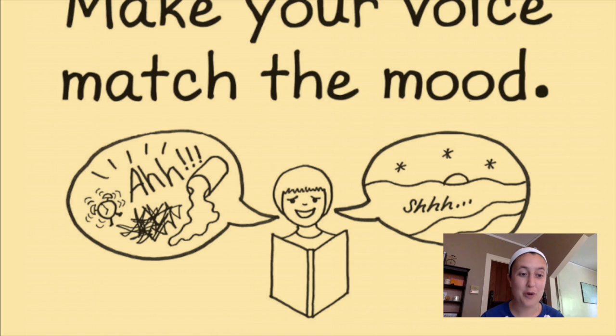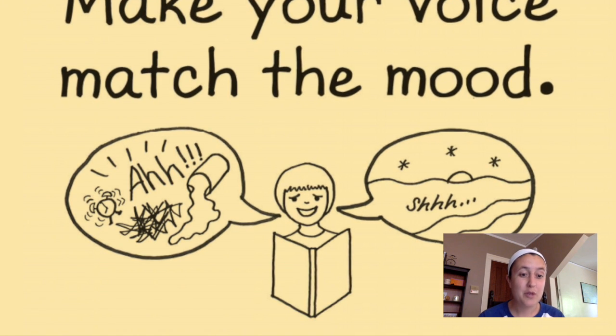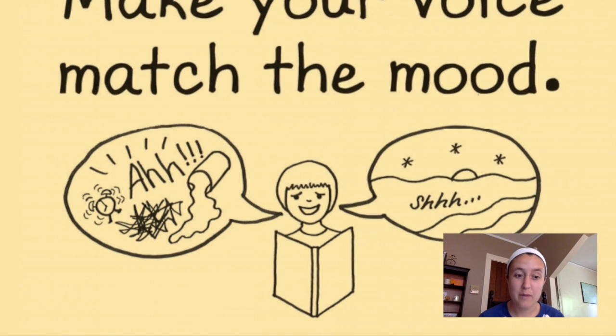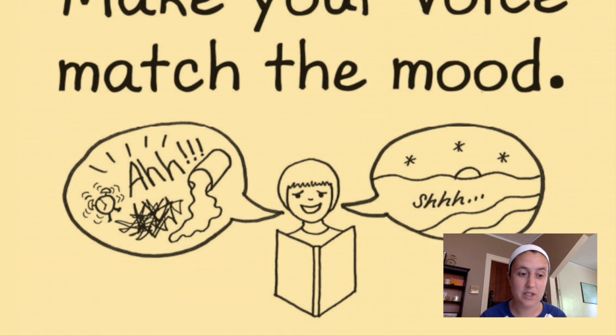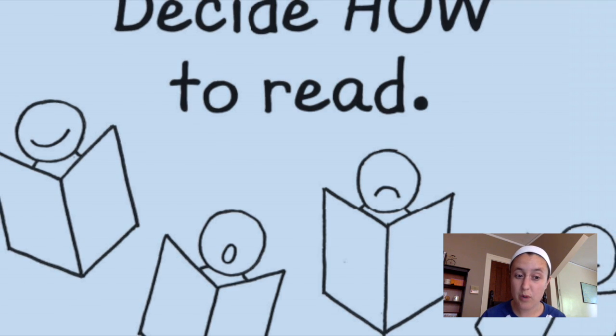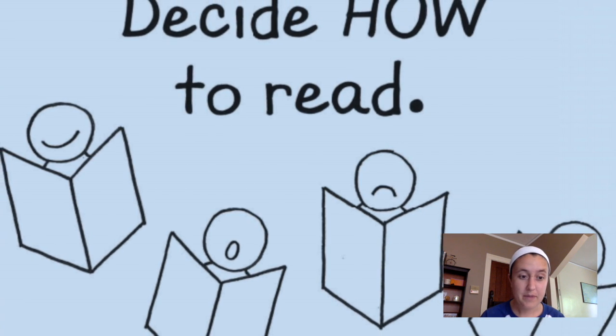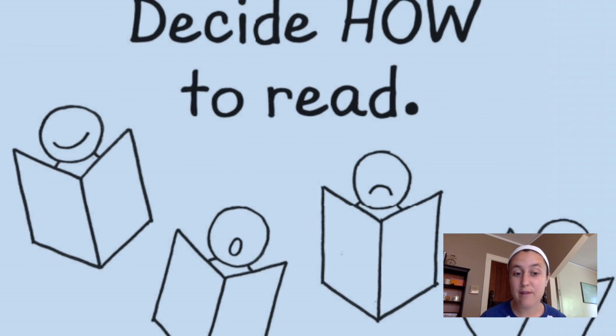Do you hear how I used my voice to change the mood at the end there? I used my expression to go from a stormy feeling to a little bit more sad. So today I want you to practice the same thing. I want to hear you using expression when you are reading your poetry. To remember, you want to match your voice to the tone or mood of the poem and make decisions about how you want to read. First you're going to choose a poem and practice reading it out loud. And then you're going to record yourself reading your poem.